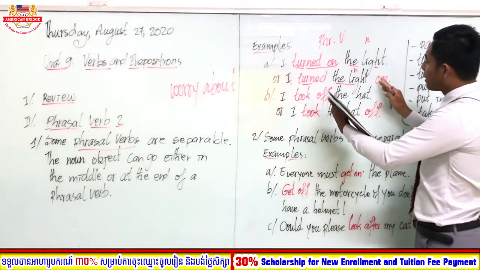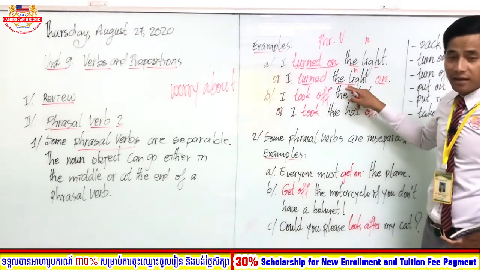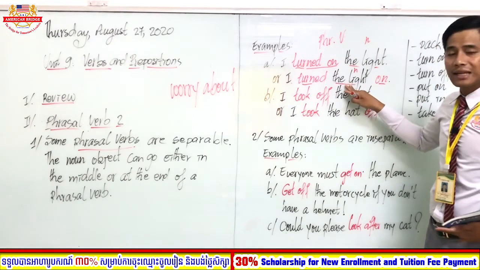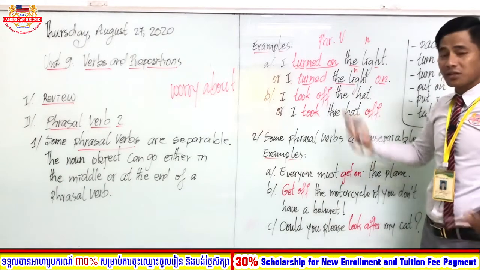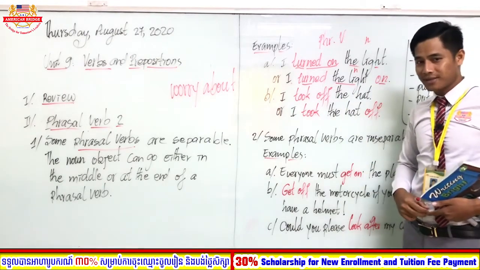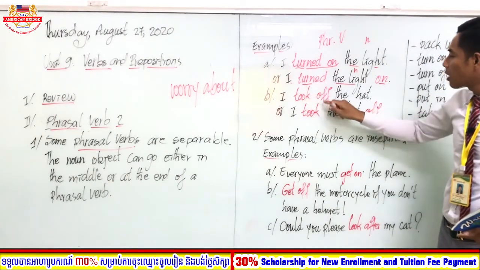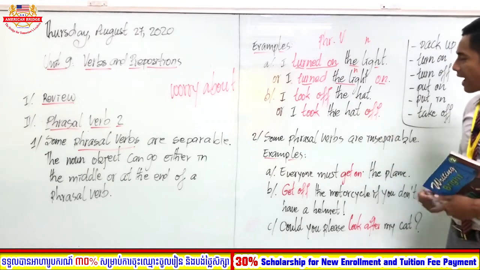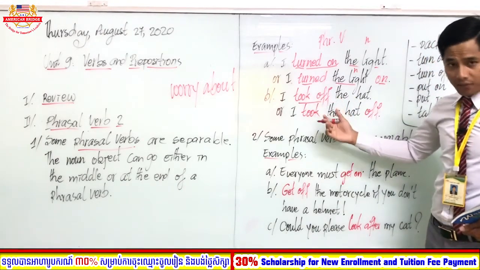This is separable because the object of the noun stands between the phrasal verb. All right, let's see the next example, B: I took off the hat. Took off is a phrasal verb.